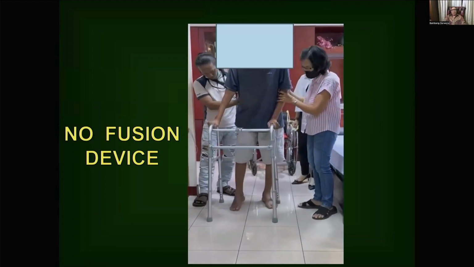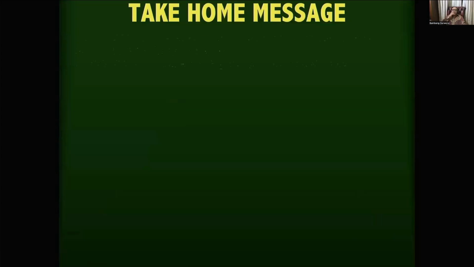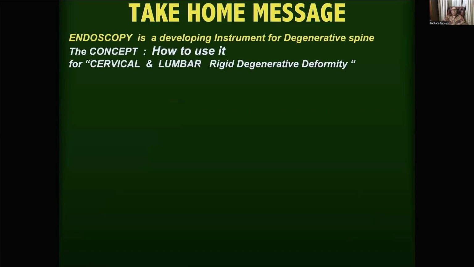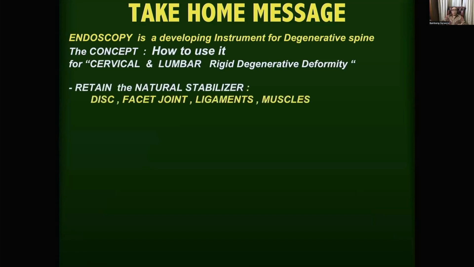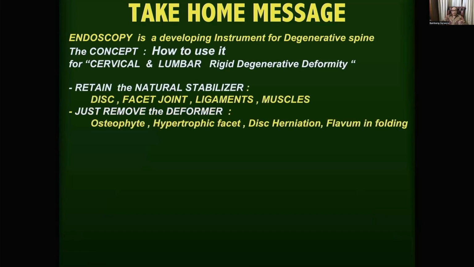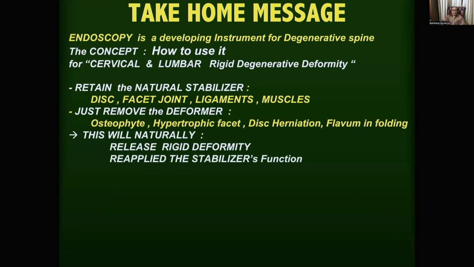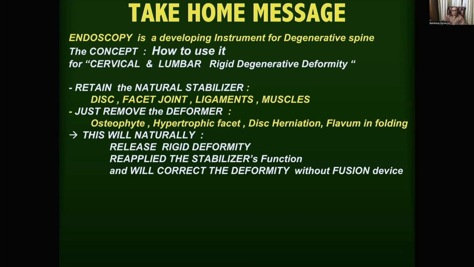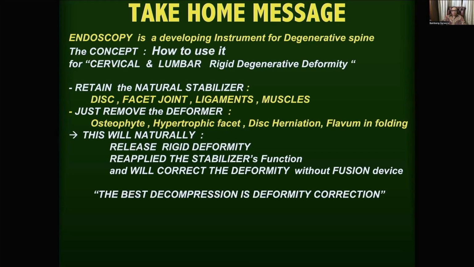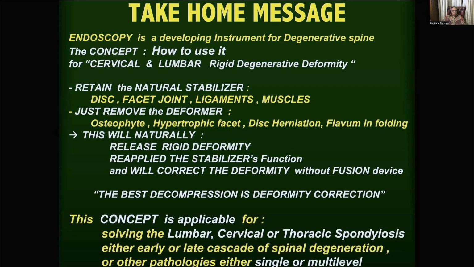So, the take-home message: endoscopy is a developing instrument for the degenerative spine. The concept is how to use it for cervical and lumbar rigid degenerative deformity. Retain the natural stabilizer and just remove the deformer. This will naturally release the rigid deformity, reapply the stabilizer function, and then correct the deformity without a fusion device. The best decompression is deformity correction. And this concept is applicable for lumbar, cervical, and thoracic, either early or late cascade, and other pathology, single or multi-level.